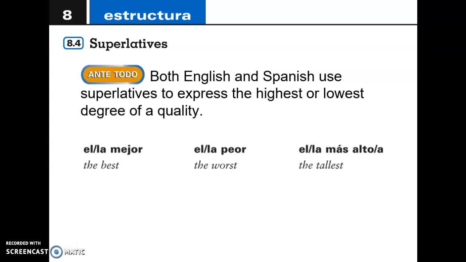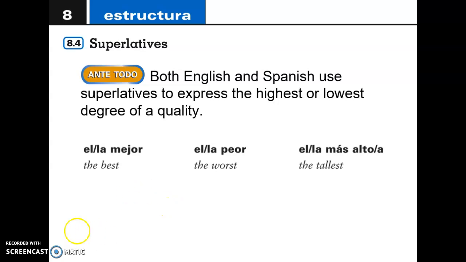In this case, we want to say that that person is the prettiest. We want to say that that guy is the most intelligent. We want to say that these shoes are the best, or we want to say that this pizza is the worst. Okay, so we are not comparing the same quality. We're not comparing the same degree. We're not comparing slightly better, slightly less. In this case, we want to say that this is the best, the biggest, the smallest, or the most intelligent, the most comfortable, and so on, right?